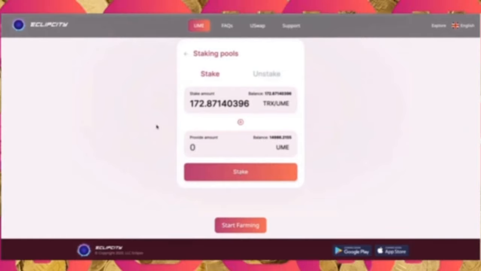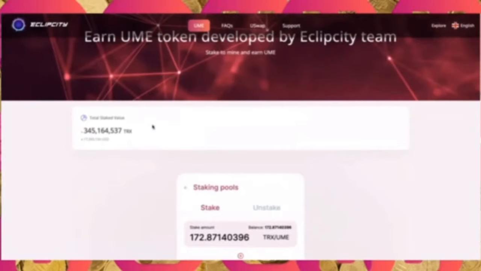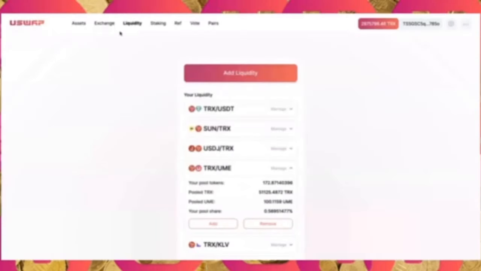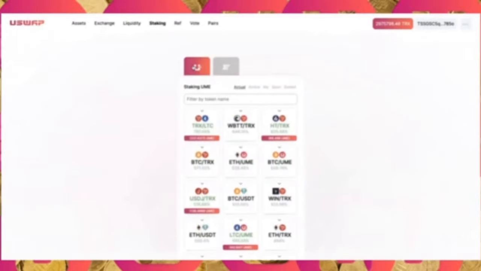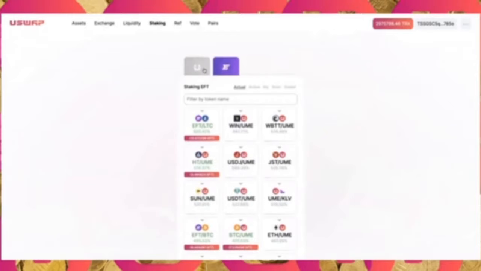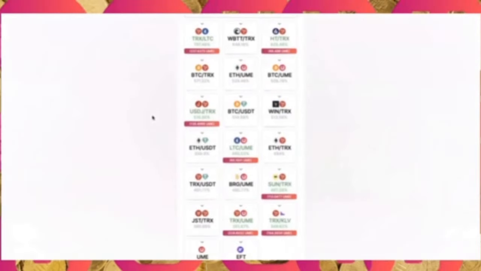Now you can choose to either go through the UME Finance site, or you can use the staking option in uswap. It is the same thing. As you can see, you have UME and you also have EFT, of course. But we were looking at TRX UME, that is the pool we wanted to find. That is the pool I provided liquidity to.